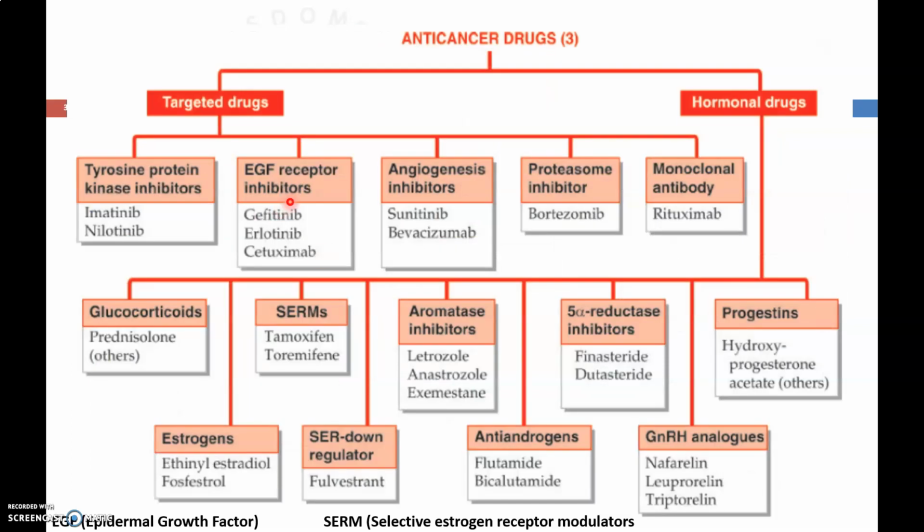The second class of anti-cancer drugs is targeted drugs, which are again classified into tyrosine protein kinase inhibitors, epidermal growth factor inhibitors, angiogenesis inhibitors, proteasome inhibitors, and monoclonal antibodies. Then hormonal drugs are again classified into glucocorticoids, estrogen, selective estrogen receptor modulators, selective estrogen receptor down regulators, aromatase inhibitors, anti-androgens, 5-alpha reductase inhibitors, GnRH analogs, and progestin.